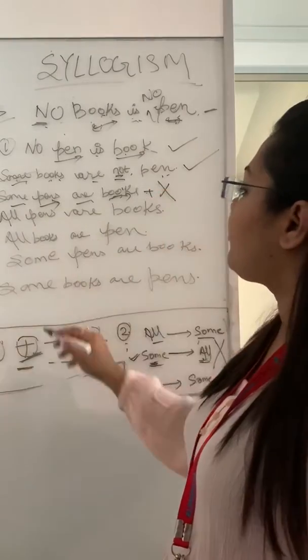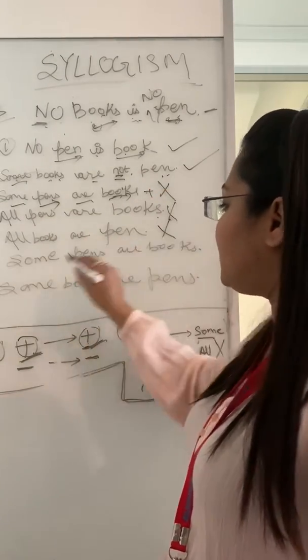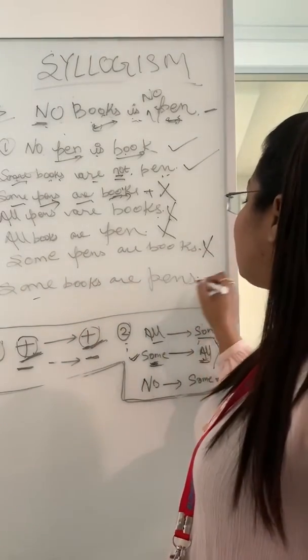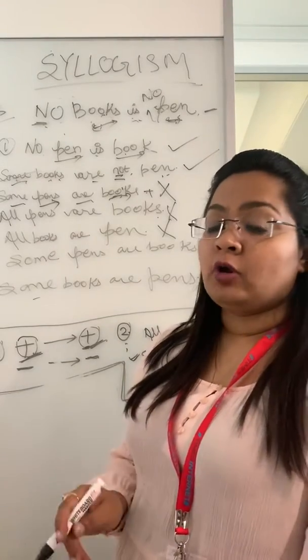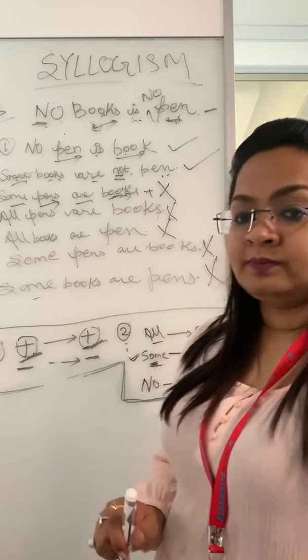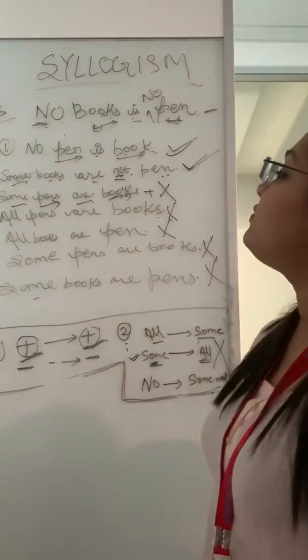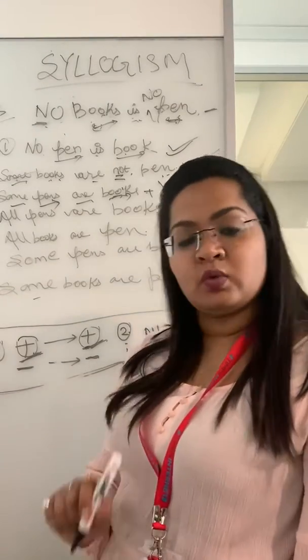All pens are book, positive statement. All books are pen, positive statement. Some pens are books, positive statement. Some books are pen, positive statement. So a positive conclusion cannot follow a negative statement. So only two conclusions are correct, the negative ones, because the statement is also negative.